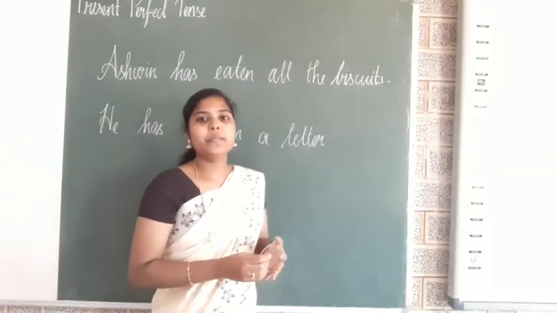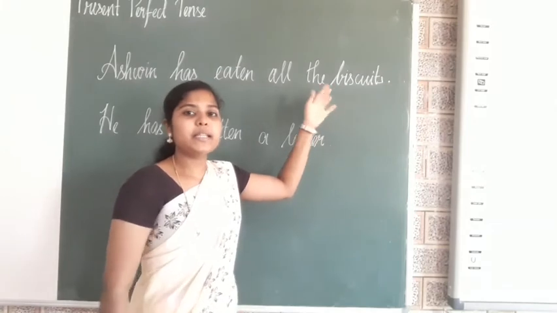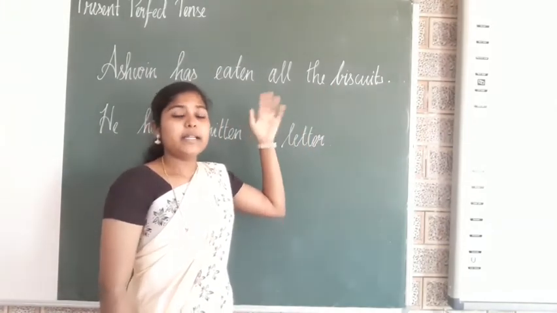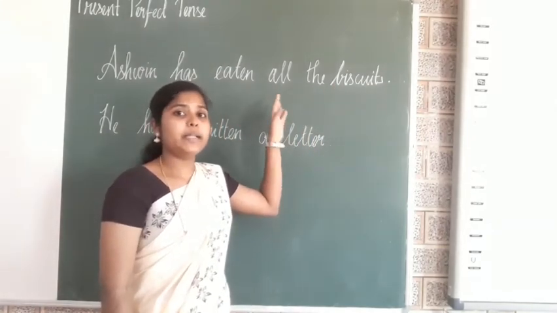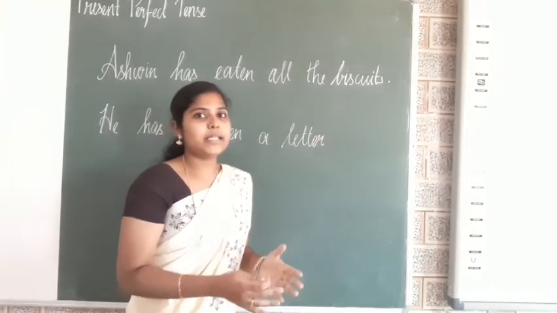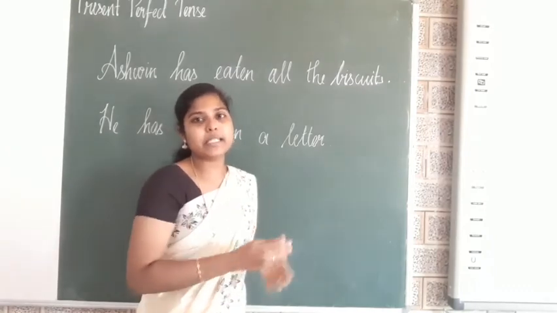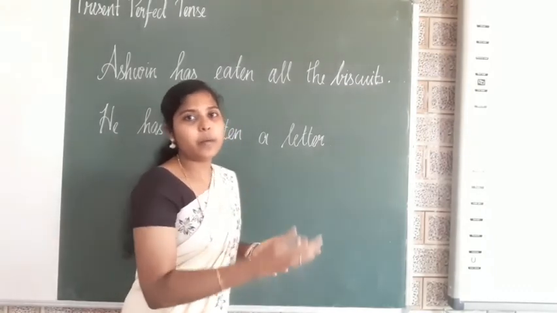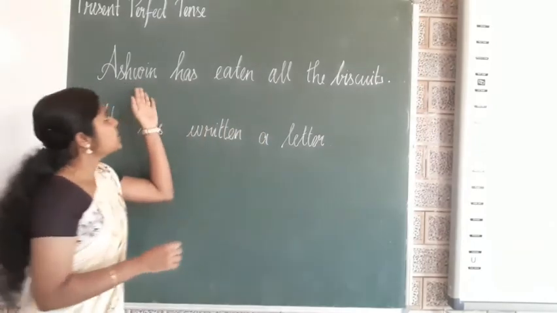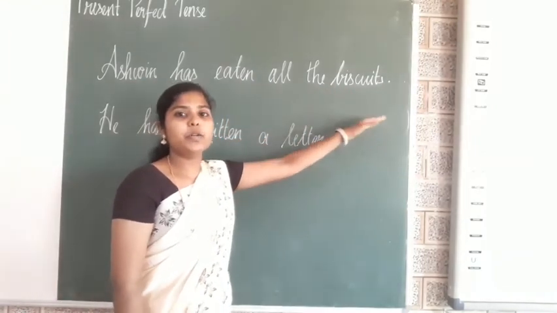Okay, so here an action, all the biscuits have been eaten by somebody. It is an action which happened in the past, but it has its effect in the present, and that's why I have nothing to give for the guests. That's why I am informing the guests that Ashwin has eaten all the biscuits, so I have nothing to give.